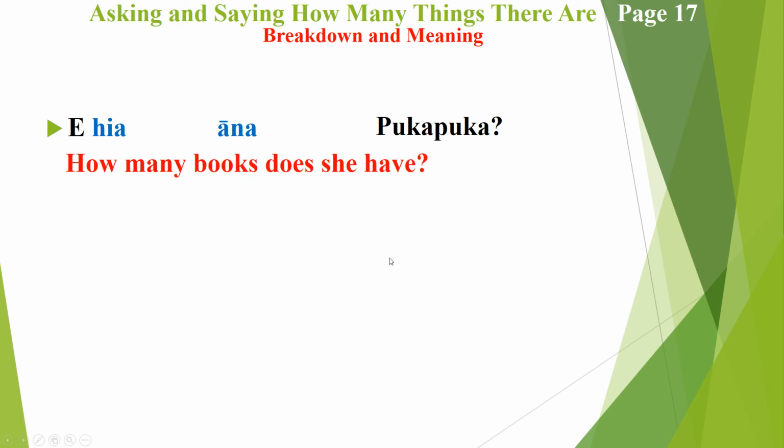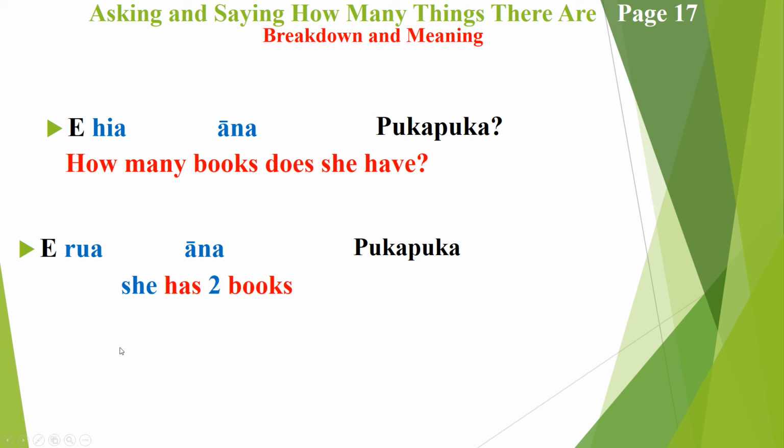Okay, and that simply means how many books does she have? And the answer came back as e rua, which refers to the two, ana, which refers to her or she, puka puka, once again plural form, refers to books. So it simply means she has two books, or two books belonging to her. That's what ana means. It's a personal pronoun, something belonging to.